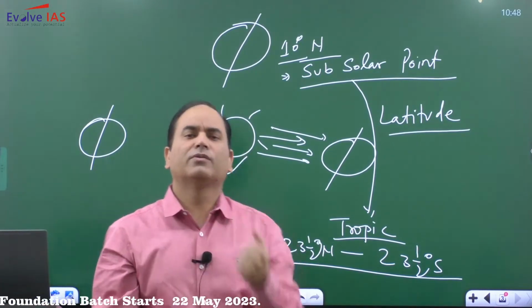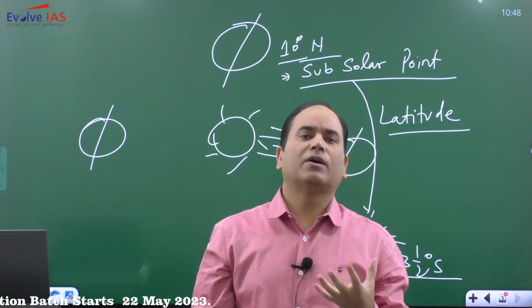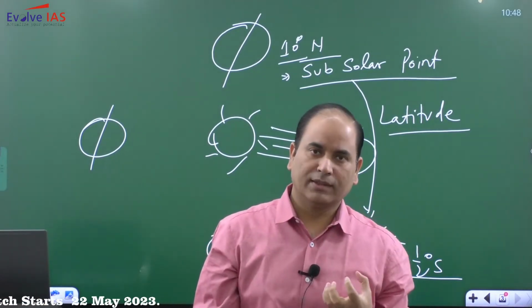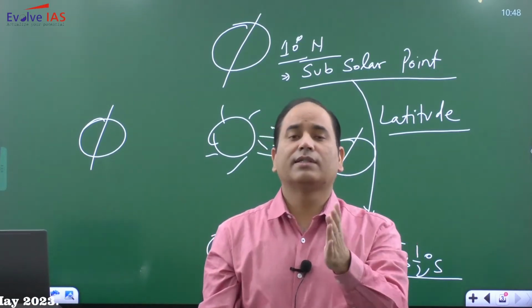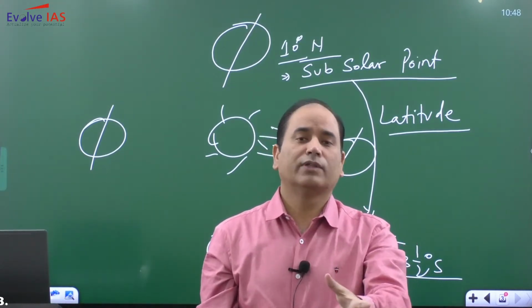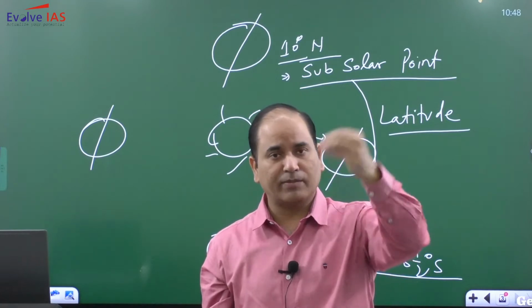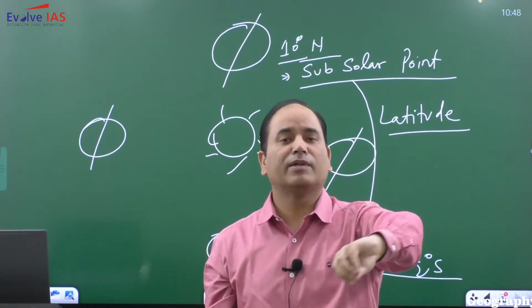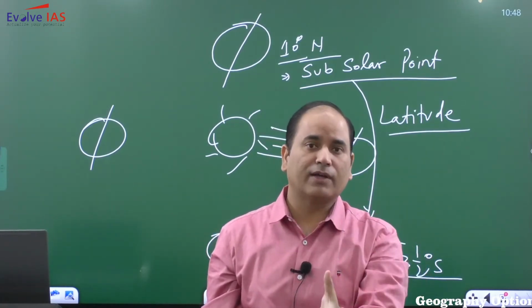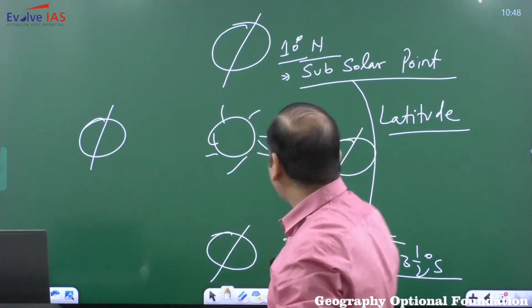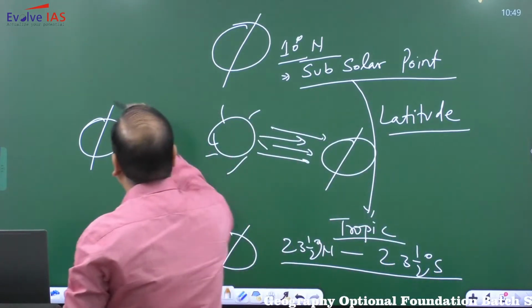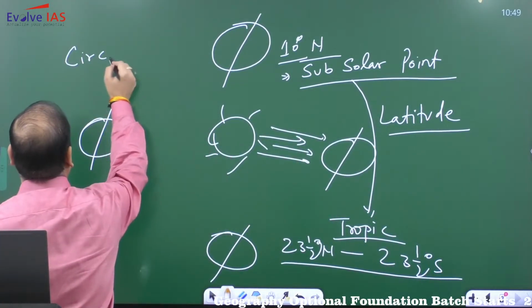This is also one of the reasons why the tropics receive more insolation, because within the tropics the sun rays will be vertical. Of course, the sun rays will not be vertical throughout the year. At some point of time it will be the Tropic of Cancer, sometimes it will be the equator, sometimes it will be the Tropic of Capricorn. It will just keep on shifting. So that is the subsolar point. Then there is one more concept that you need to know, the circle of